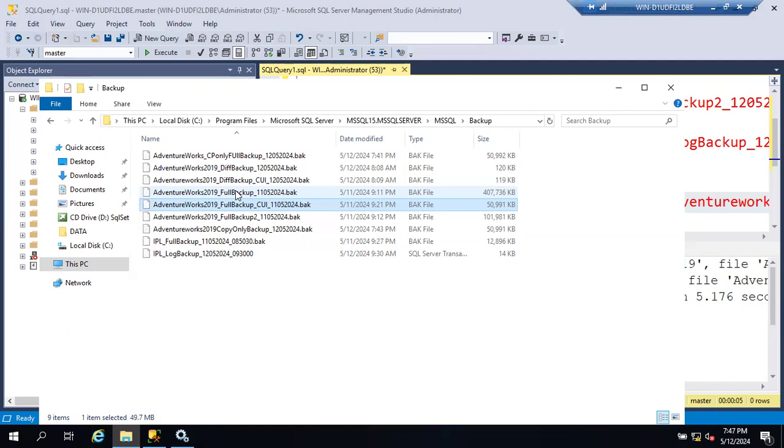One more question. Suppose we lost 1 or 2 minutes of data because of the tail log backup, the database has crashed, and after troubleshooting the database came online and we start the logging. I guess there is an LSN number which will be mismatched in a new backup. No, you'll start again with a fresh full backup, right? If you start with a fresh full backup, you don't get the problem of LSN mismatch.